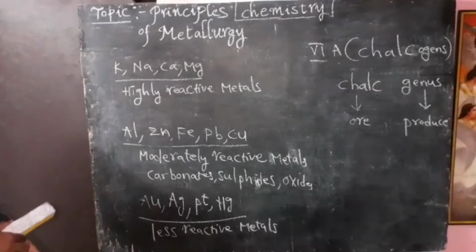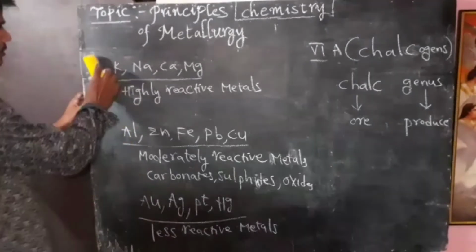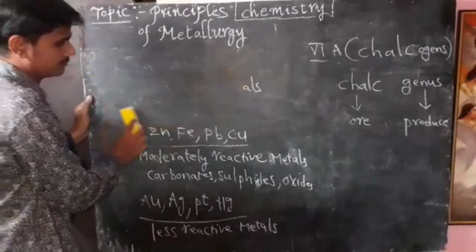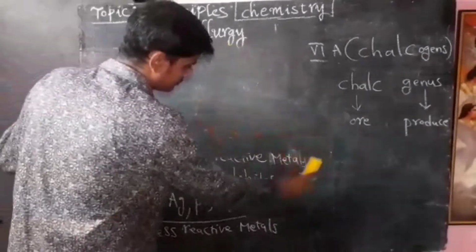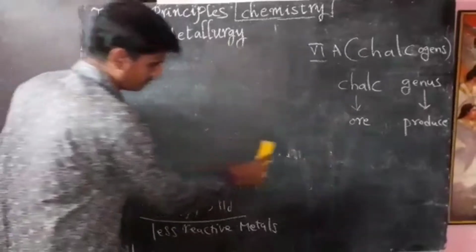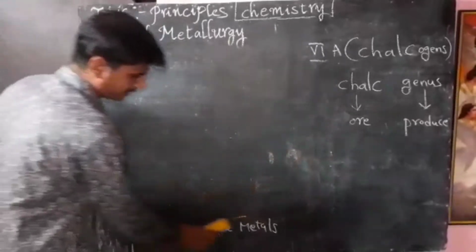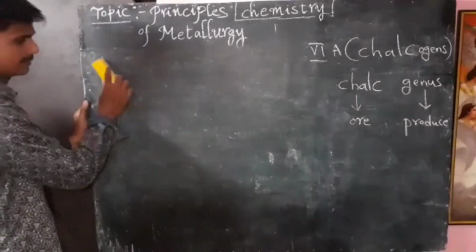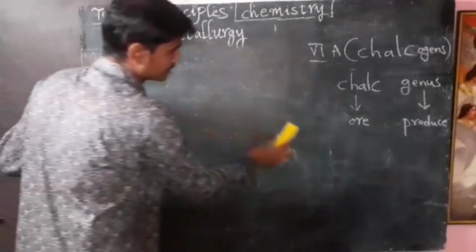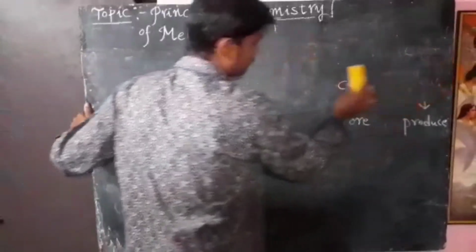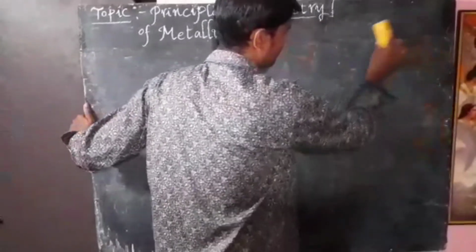Next, we are going to discuss the methods available to extract the metal from the ores. Mainly three types of extraction methods are there.